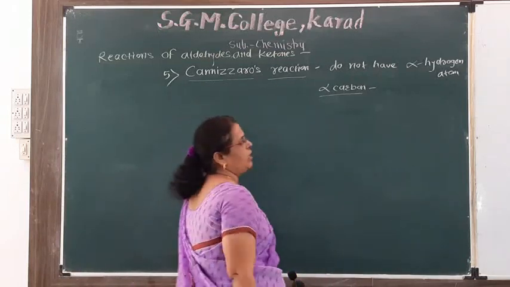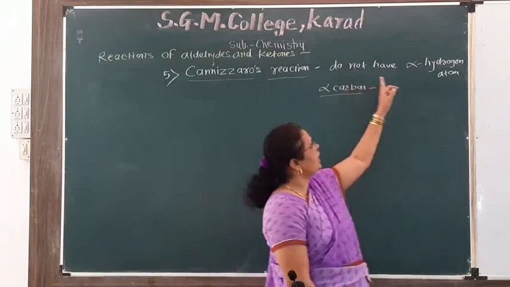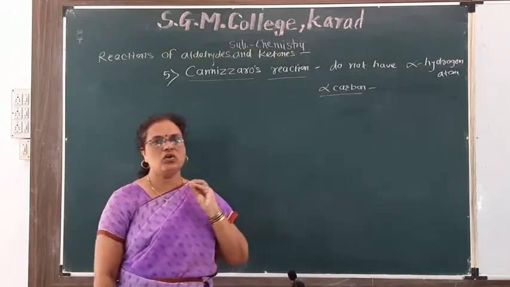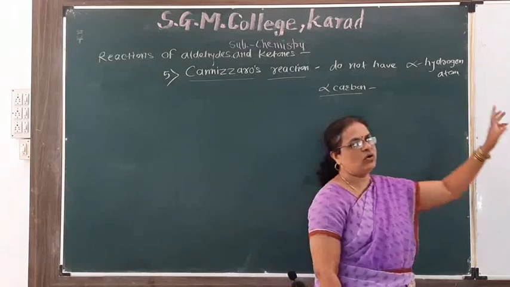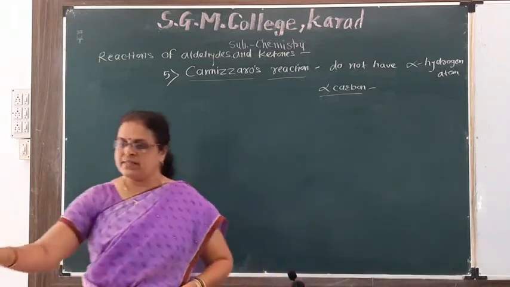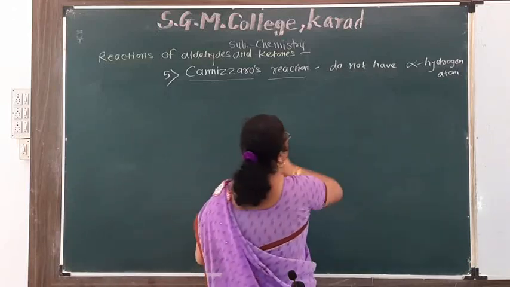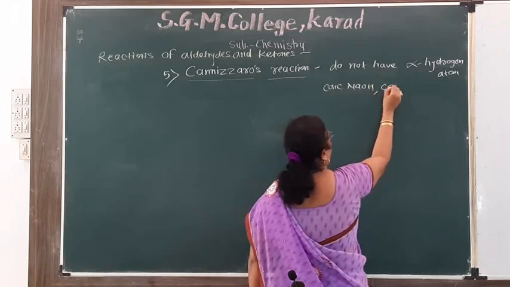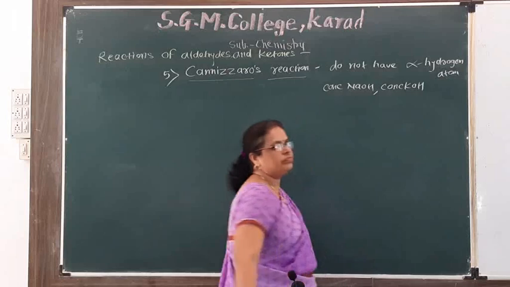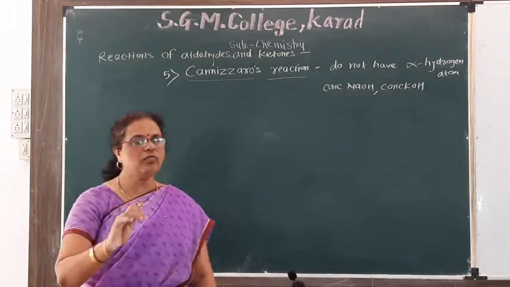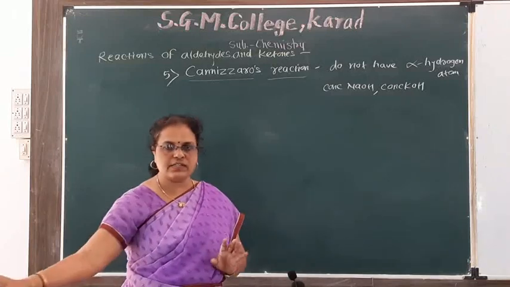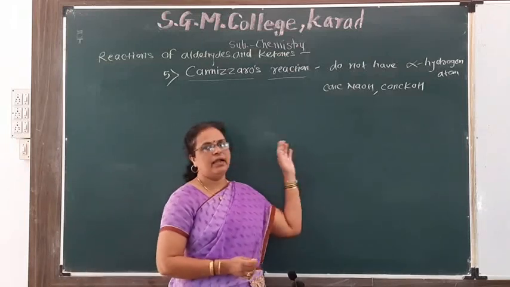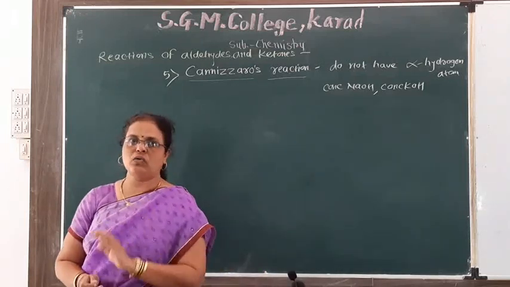In this Cannizzaro reaction, aldehydes which do not have alpha hydrogen atom are heated and reacted with concentrated NaOH or concentrated KOH in such a way that one molecule of aldehyde gets oxidized to give acid and another molecule of aldehyde gets reduced to give alcohol.